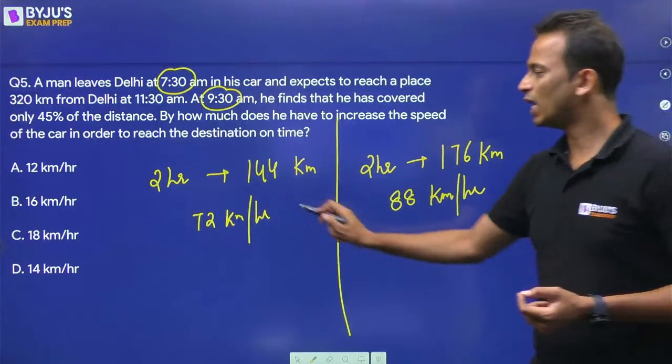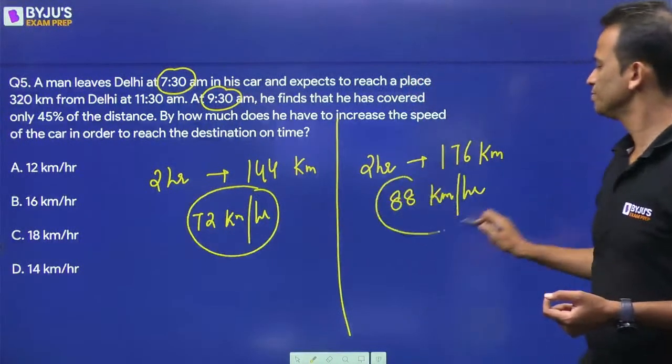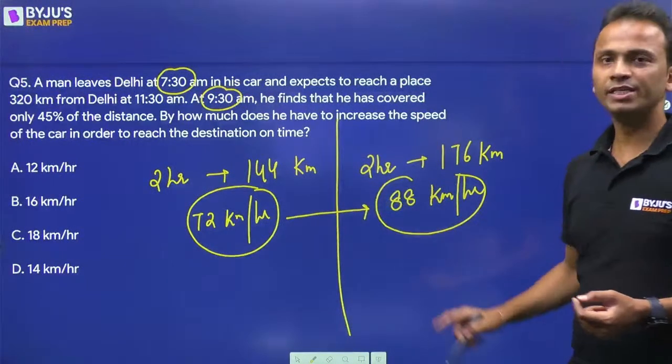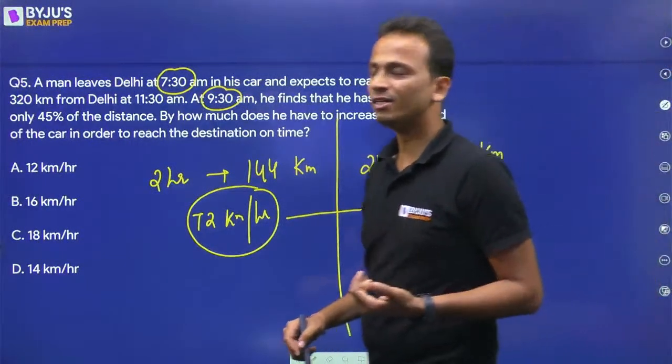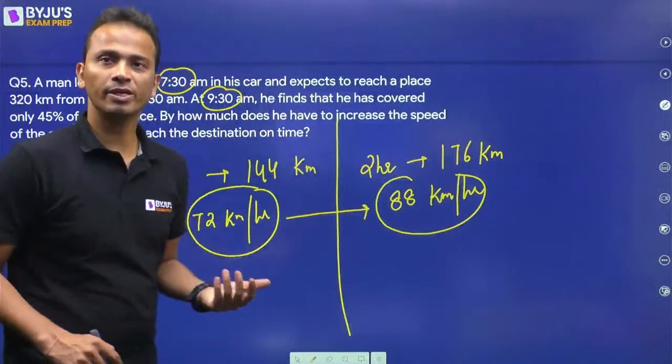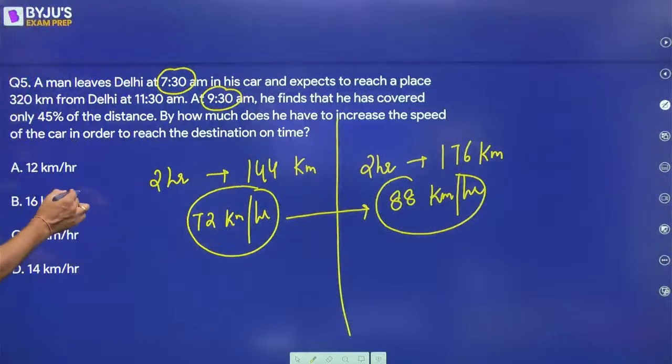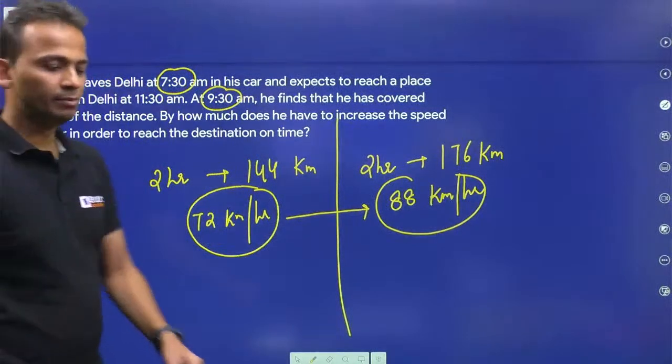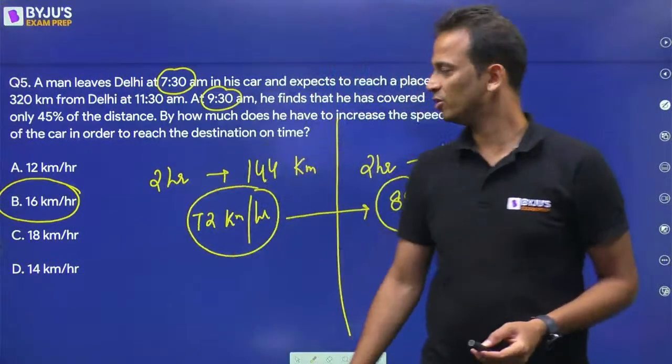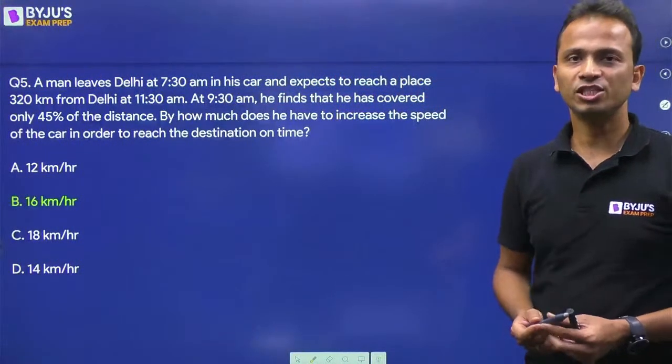Okay. So by how much should he increase his speed? 72 original speed, 88 new speed, an increase of 16. Okay. So by 16 kilometer per hour, option B, he must increase his speed. So the correct answer is 16 kilometer per hour.